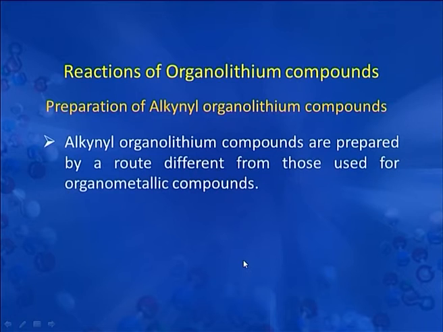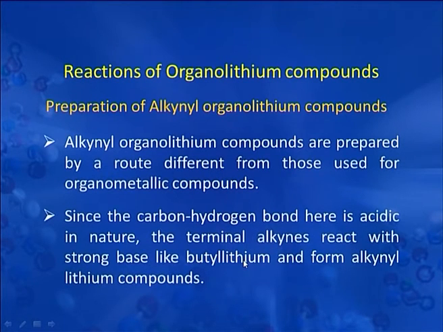Another reaction undergone by organolithium compound is in the preparation of alkynyl organolithium compound. Actually, alkynyl organolithium compounds are prepared by a route different from those used for other organometallic compounds. Since the carbon hydrogen bond here is acidic in nature, the terminal alkynes react with strong bases like butyl lithium and form alkynyl lithium compounds. The active hydrogen may also be replaced by Grignard reagent and sodamide.